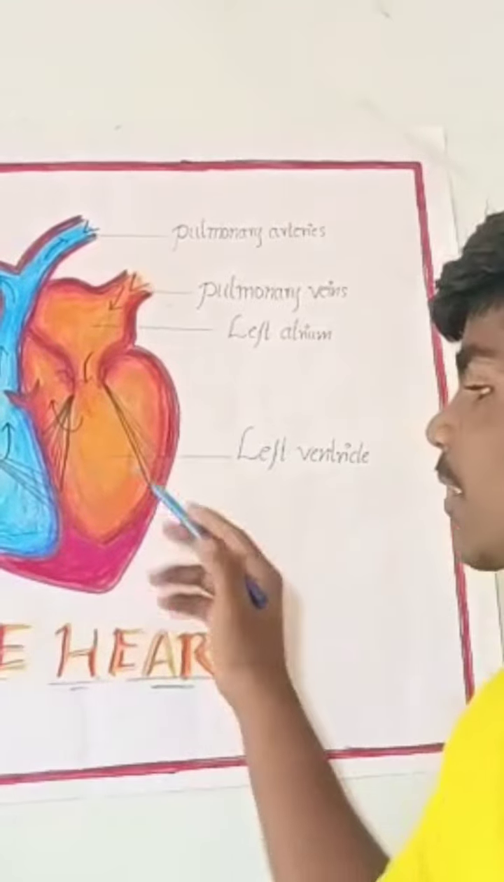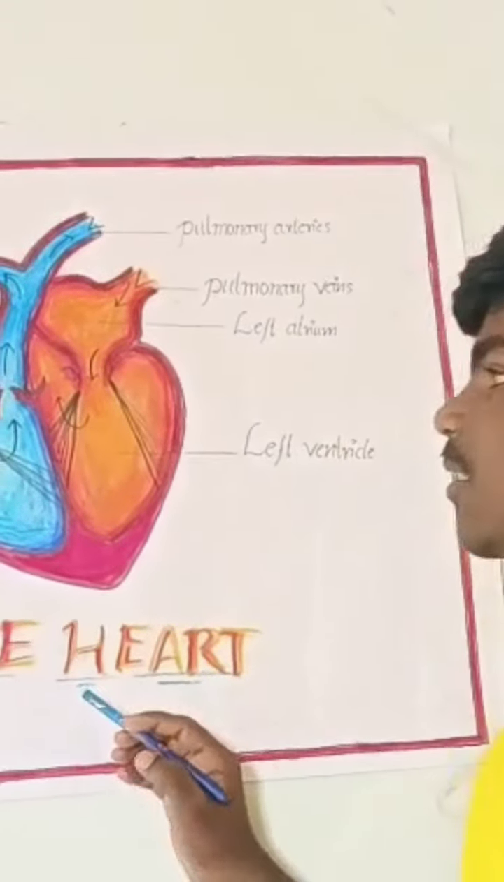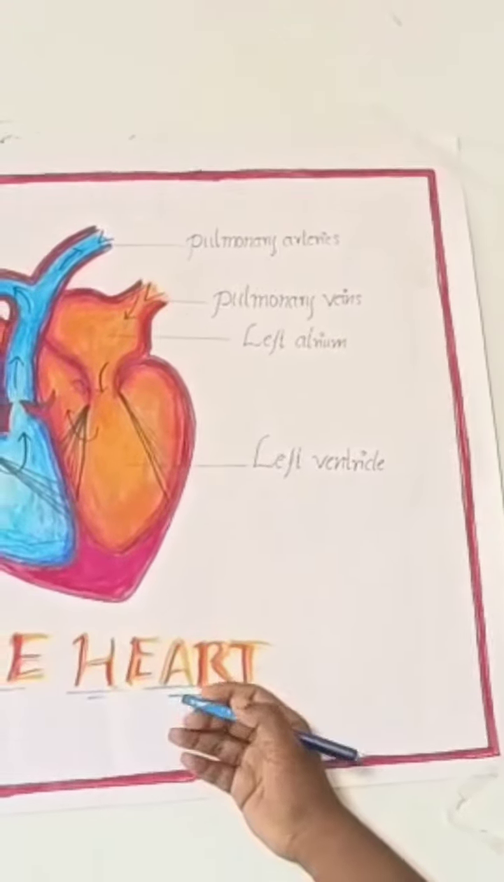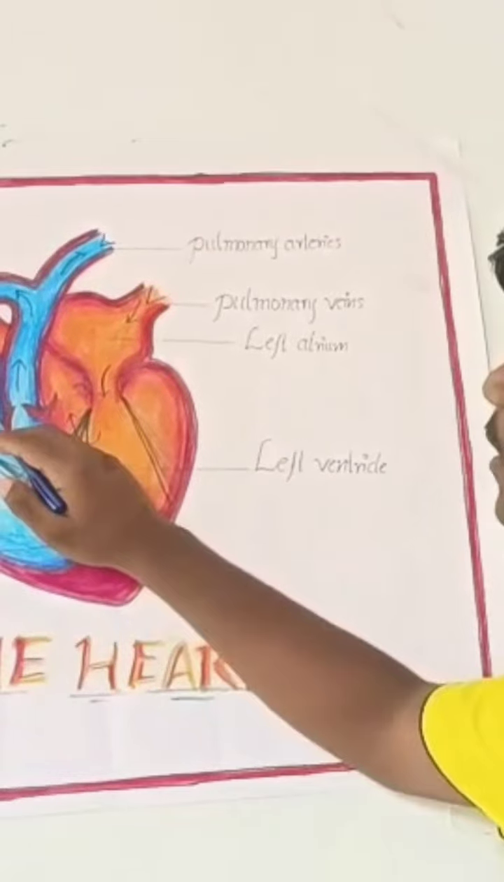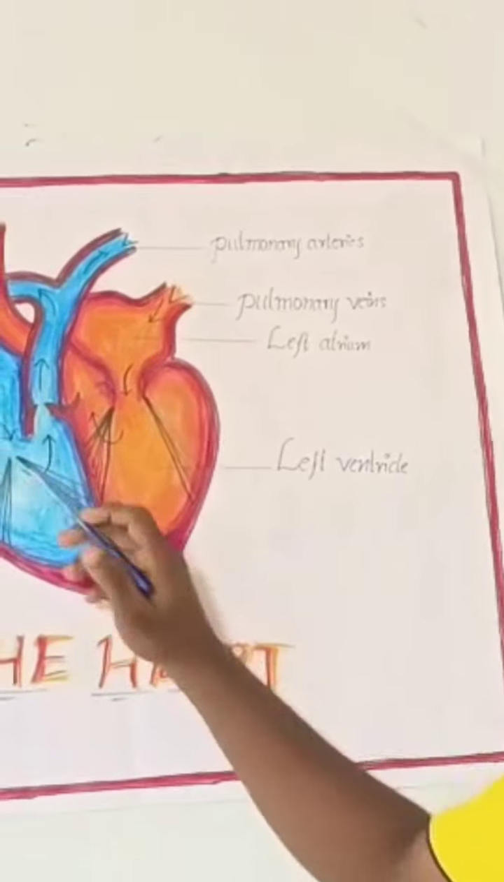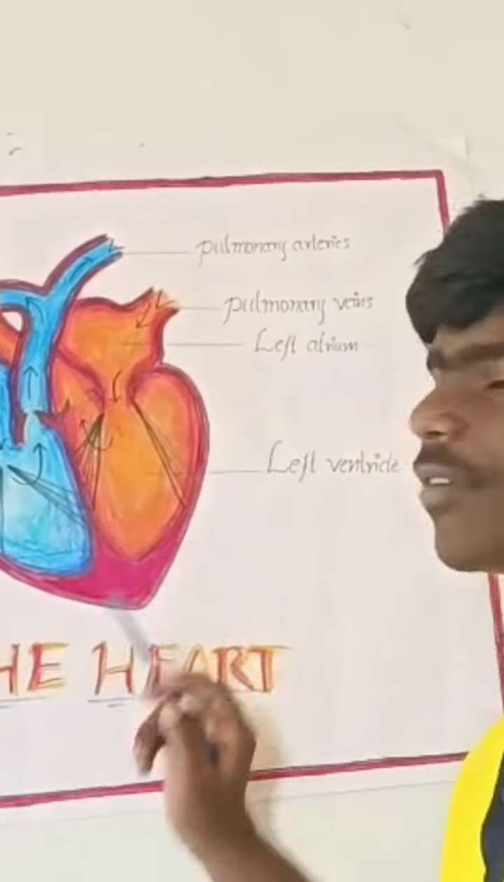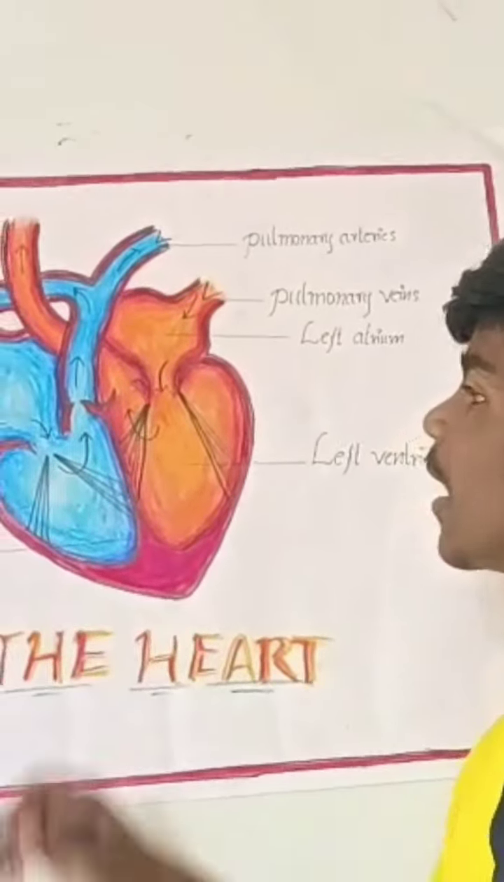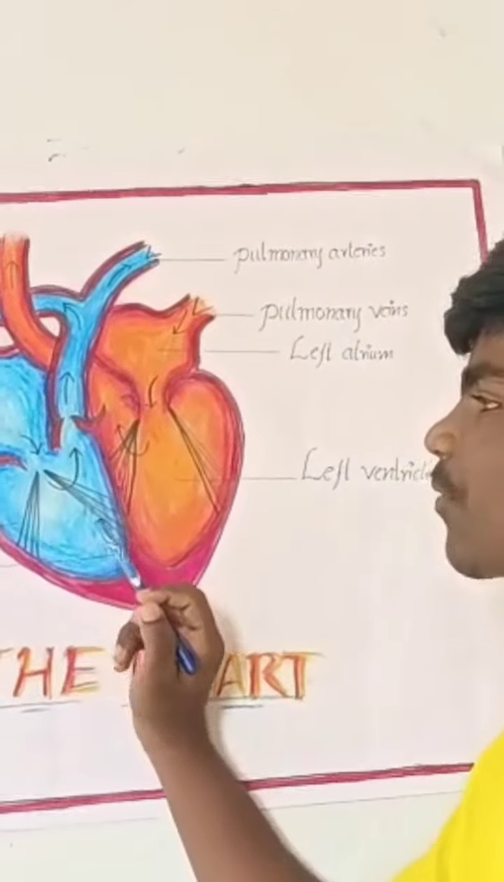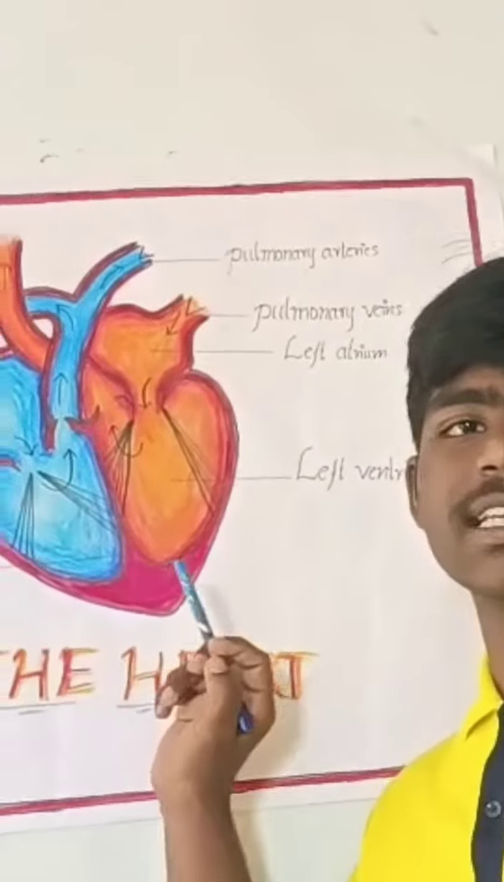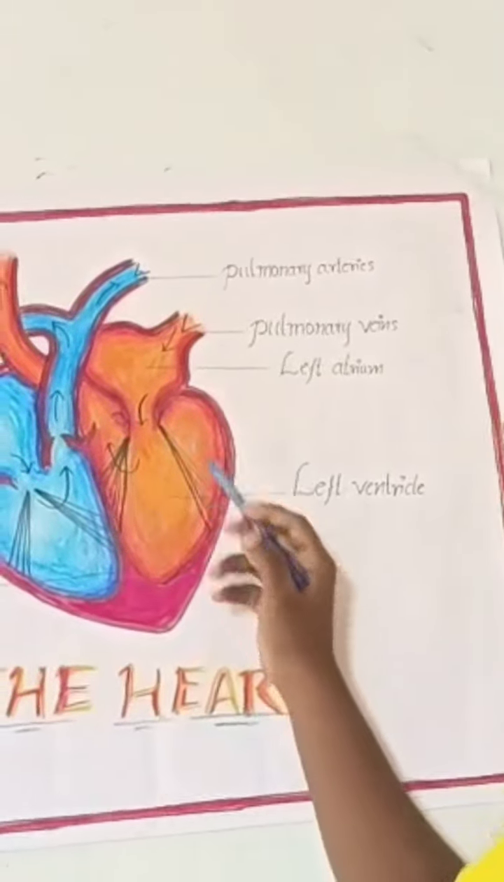Next one is the heart. The heart is divided into four chambers, in which two types. Upper two chambers are called auricles, and lower two chambers are called ventricles. The right two chambers consist of deoxygenated blood, and the left two chambers consist of